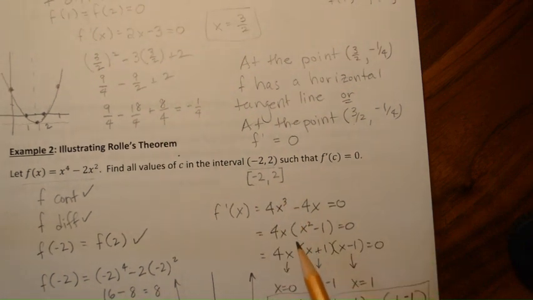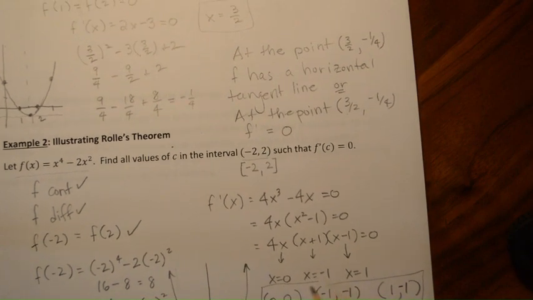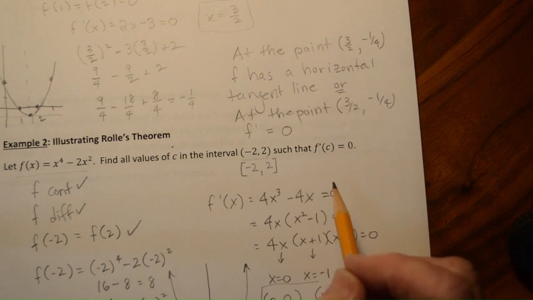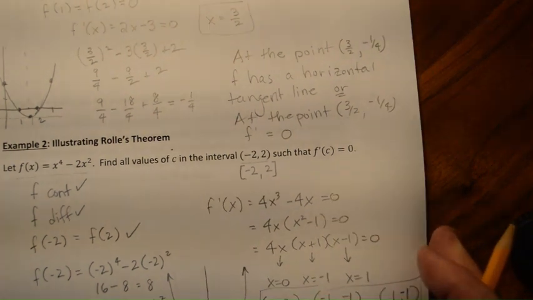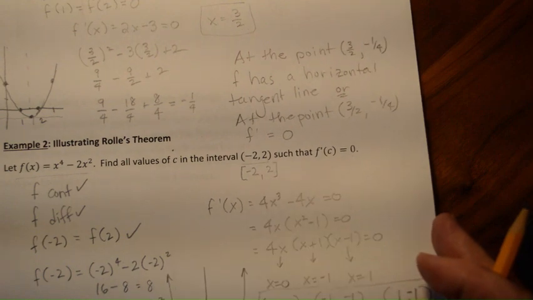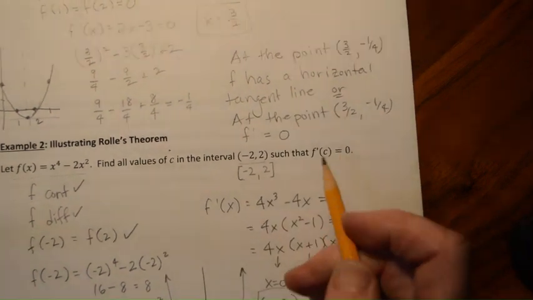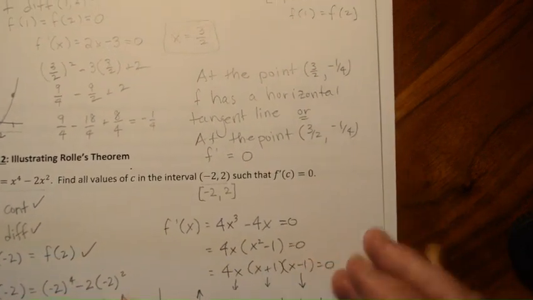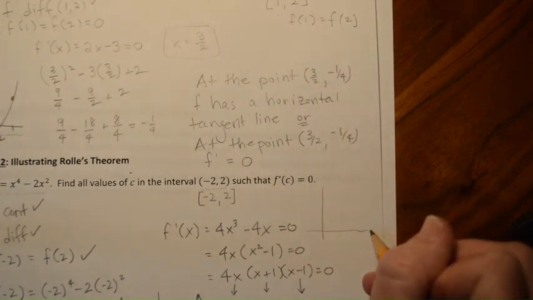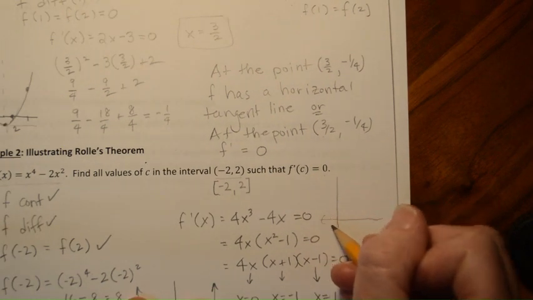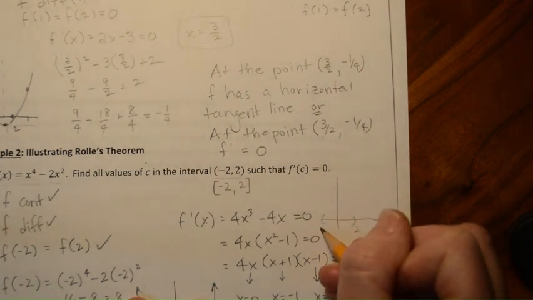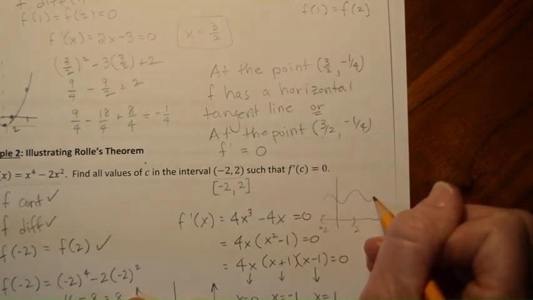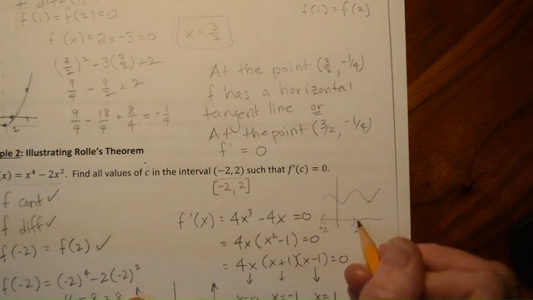The reason I'm pointing it out is because sometimes we end up with a place where the slope of the tangent line is 0, or in the mean value theorem, the case would be where it's equal to the average rate of change over that interval, but it's not within the interval. So let's say I ended up with, here's -2, here's +2. I might end up with something where the slope is 0 here, but it's not within the interval.